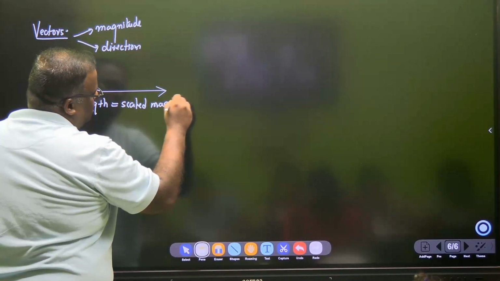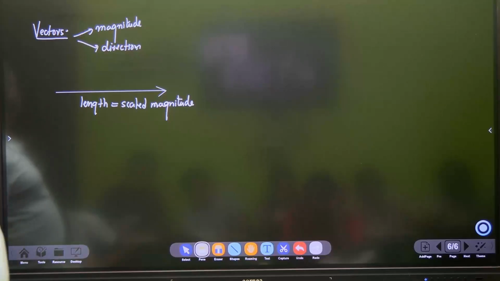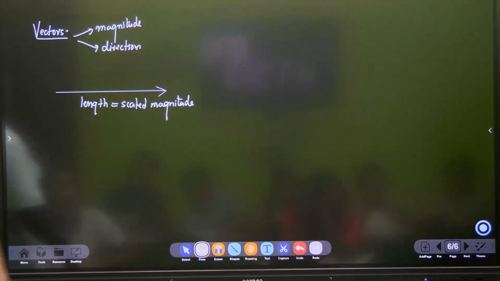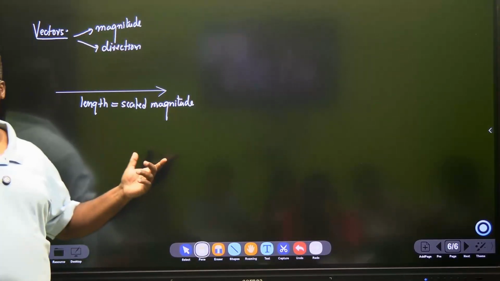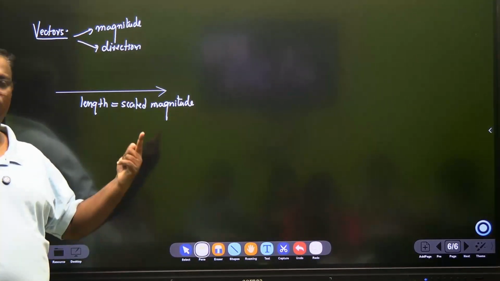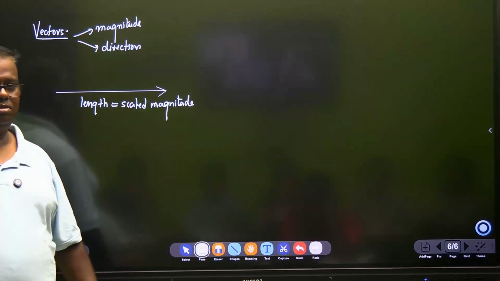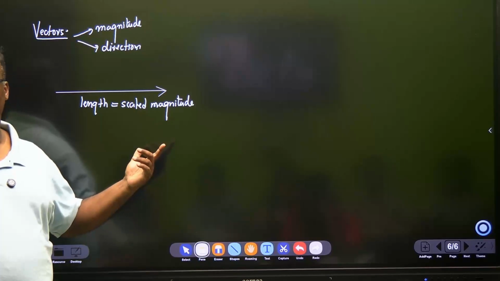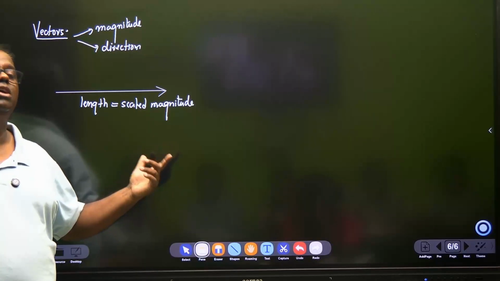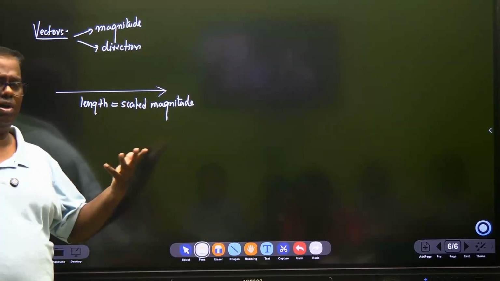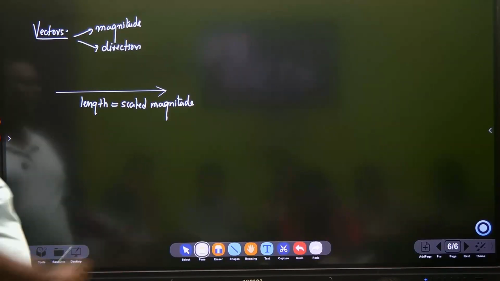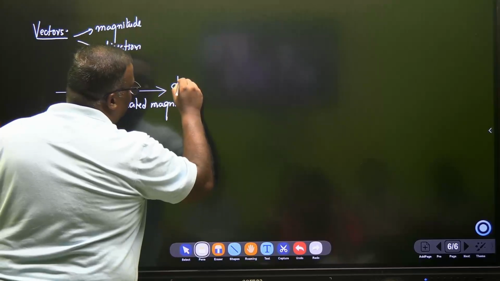Now suppose there is a force of 50 Newton. You will not make an arrow of 50 meters. So you will say let 10 Newtons be represented by 1 centimeter. So 50 Newtons, how much arrow will I make? 5 centimeters, right? And the arrowhead points to the direction.